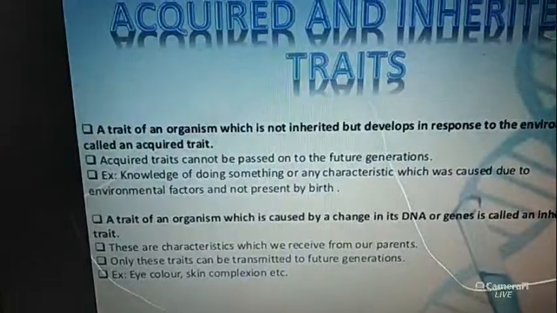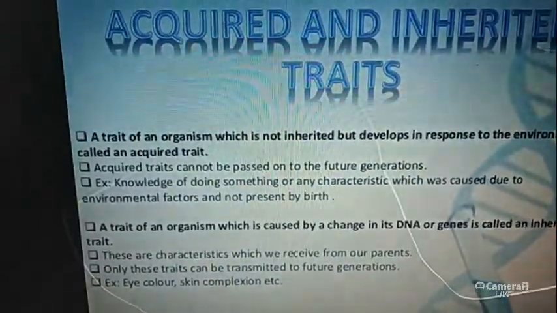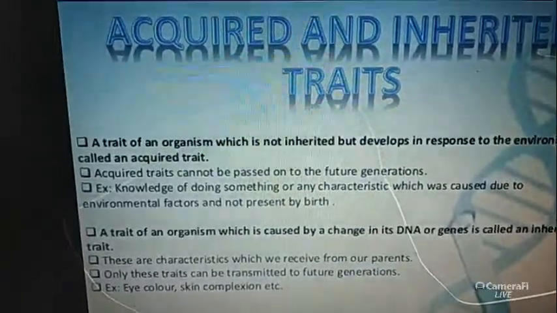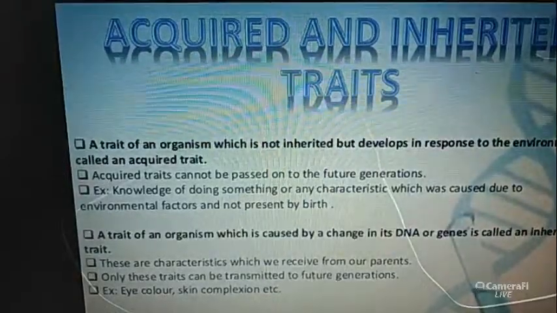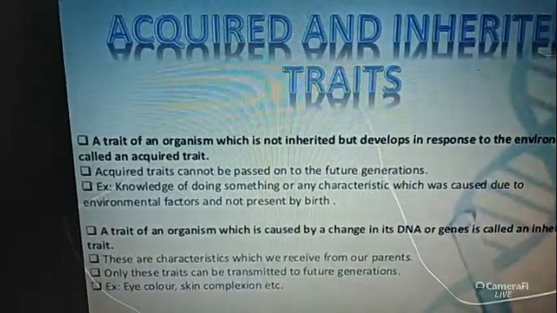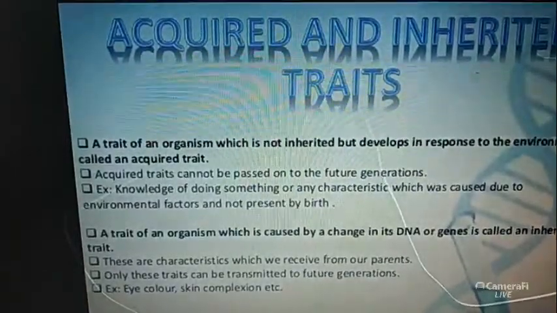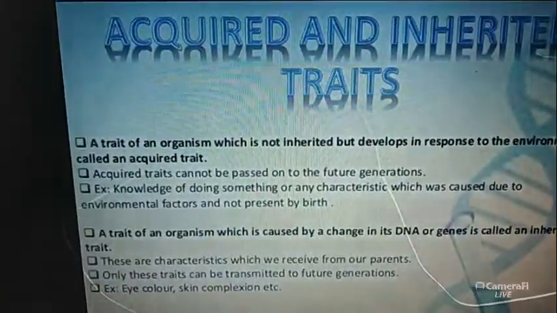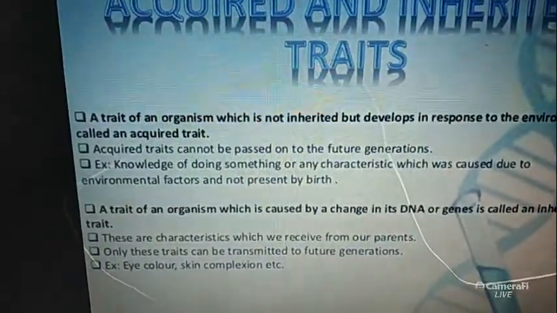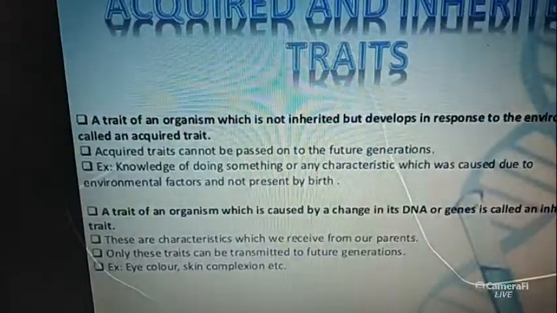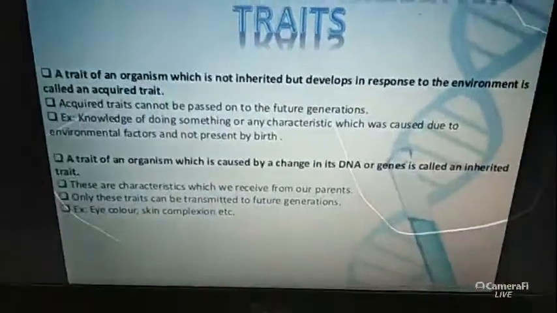And the last point of acquired traits is the example. Write any example like swimming, dancing, writing, any type of gathered or acquired skill like walking skill, writing skill, singing skill, swimming skill, or any other skills. And the example of the inherited traits: eye color, skin color, etc.